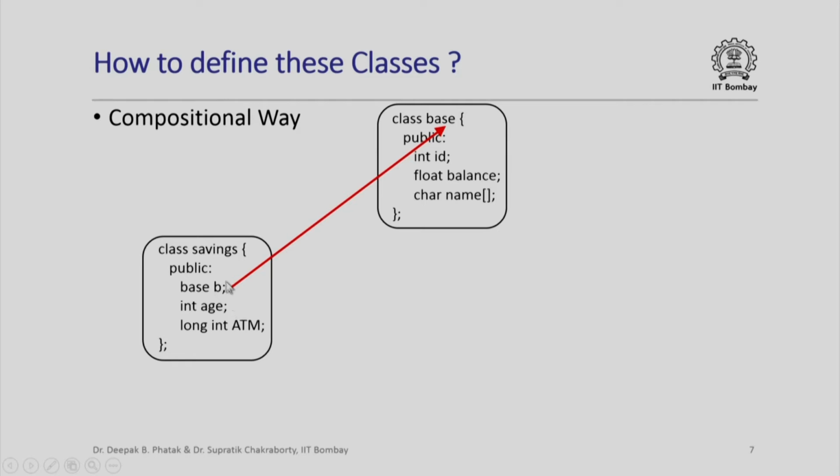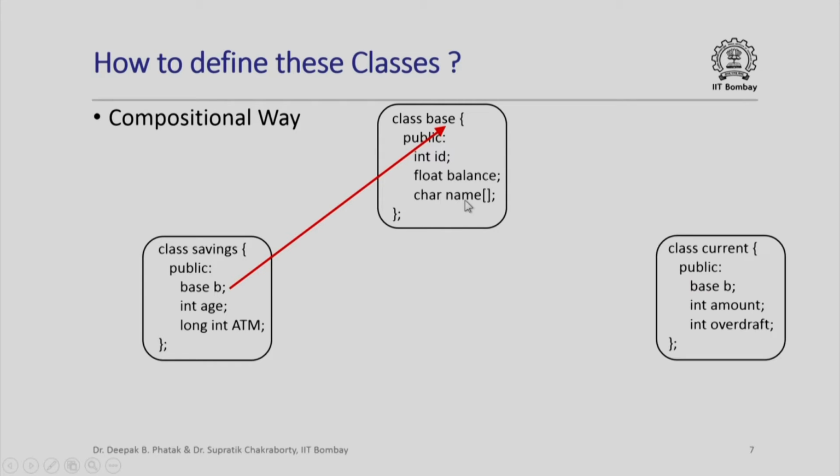And you see that this object B is of the base class. So, within this object B, I can store information about the ID, balance and the name. And similarly, I could have a class called current, which also has an object of the class B, and it has additional data members called amount and overdraft. And this object of class B in the class current could store information about the ID, balance and name of the current account.